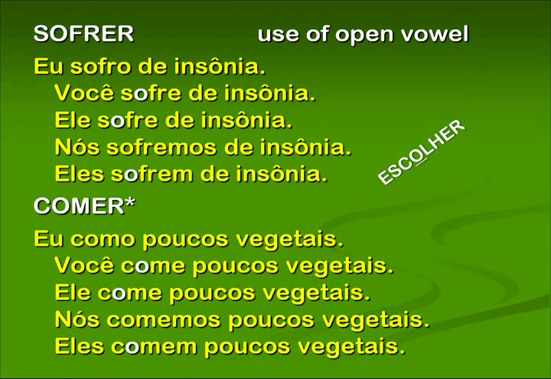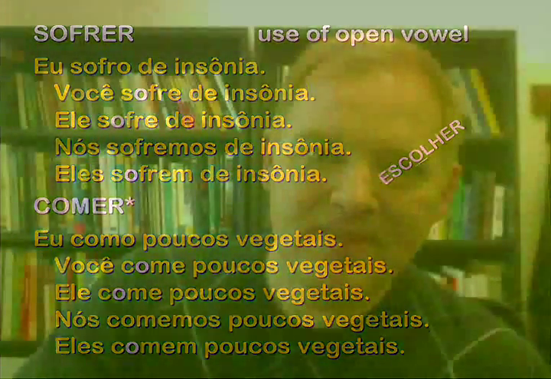So eu como, você come. Again, we have that distinction. Nós comemos, eles comem. Okay? But again, an M sound tends to close off the vowel. But technically, the verb would fit the pattern, and you'll hear people pronounce the third person forms open. Você come. Okay? Ele come poucos vegetais.